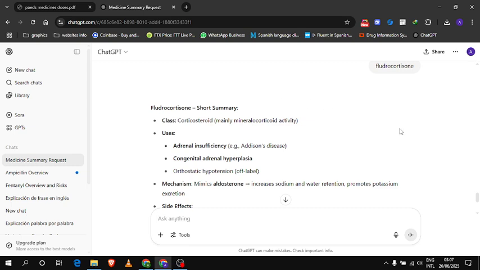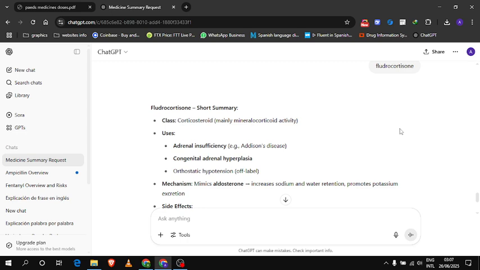Corticosteroid, mainly mineralocorticoid activity. Uses: adrenal insufficiency, congenital adrenal hyperplasia, orthostatic hypotension, which is an off-label use. Mechanism: mimics aldosterone, increasing sodium and water retention, promotes potassium excretion.